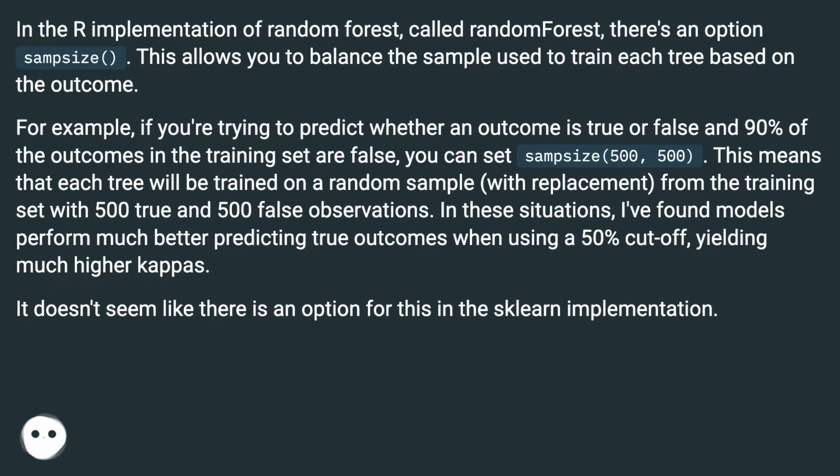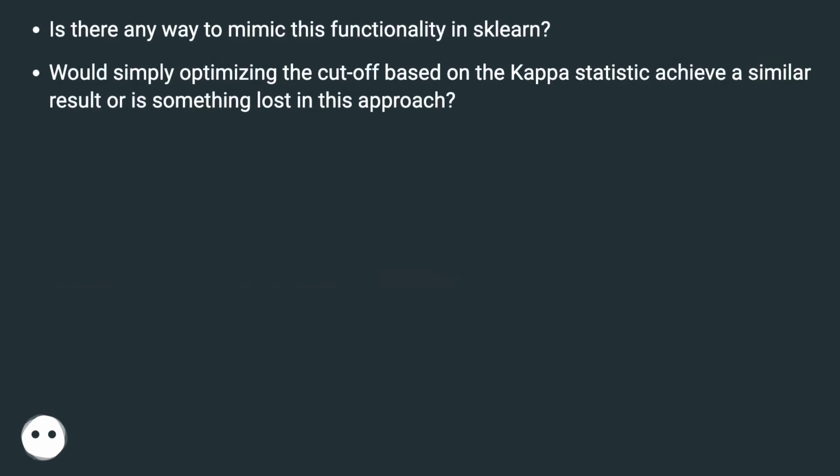In these situations, I found models perform much better predicting true outcomes when using a 50% cutoff, yielding much higher kappas. It doesn't seem like there is an option for this in the Sklearn implementation. Is there any way to mimic this functionality in Sklearn? Would simply optimizing the cutoff based on the kappa statistic achieve a similar result, or is something lost in this approach?